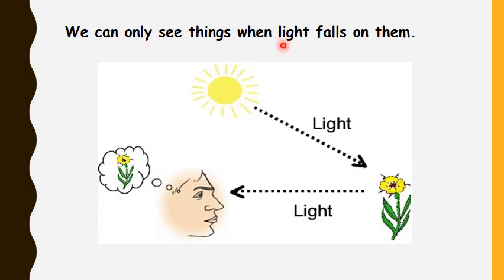Now we can only see things when light falls on them. So it means light from any source. Like here in that diagram, that picture, we have the sun as a source of light. From the sun this light falls on that flower, and then we are able to see that flower, because light enables us to see the objects. So light from the source falls on the object and then we are able to see the image of that object. Because of that we are able to see that object.